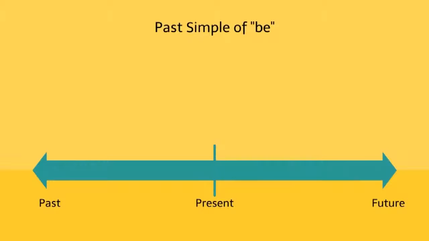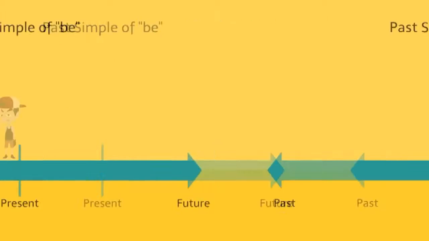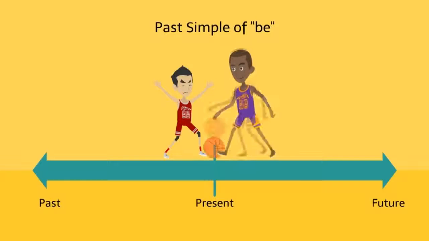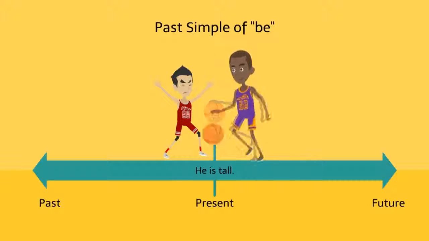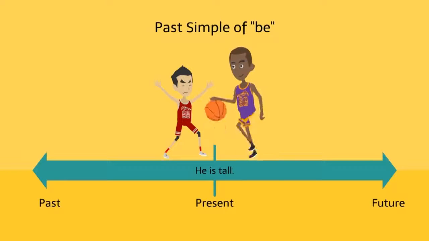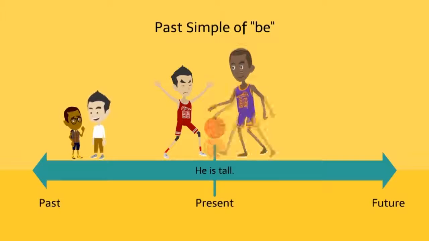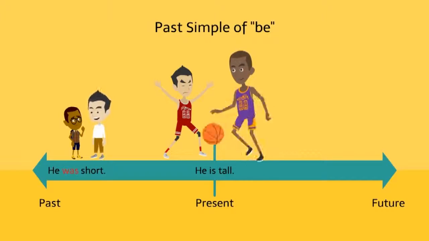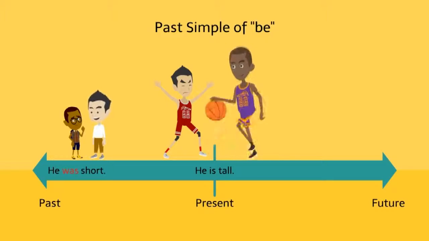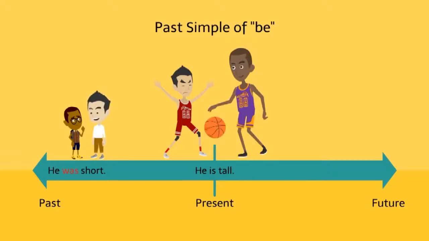What is the past simple of be? We can say, he is tall about the present. What can we say about his past? He was short. This is called the past simple tense. We use the past simple to talk about the past.